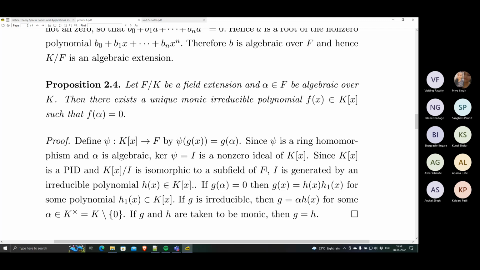Further, I is maximal in a PID, so it is generated by an irreducible polynomial. Just like a prime ideal is generated by a prime element, a maximal ideal is generated by an irreducible polynomial. Let's call that h(x).